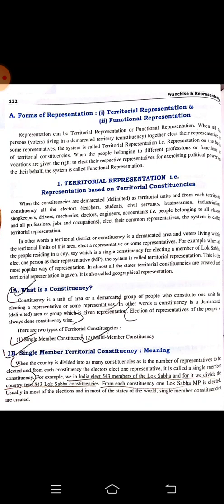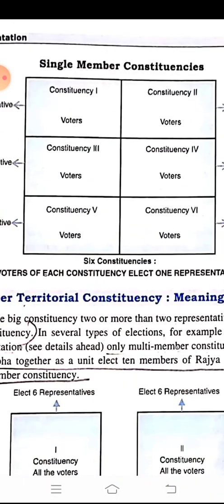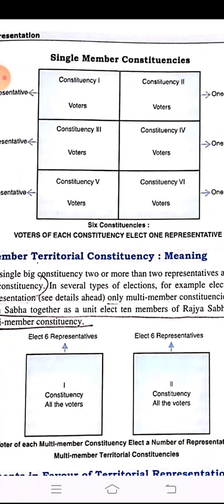So what is a single member constituency? Let us get the idea with this kind of diagram. See the first one, it is saying single member constituency. You can just imagine this box as an entire country which is divided into 6 constituencies. It is not exactly the geographical boundary of the states, but we are just imagining that entire India has been divided into 6 constituencies right now. So the first constituency is there and it has a certain amount of area in it.